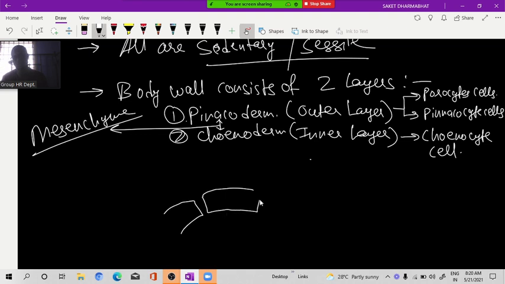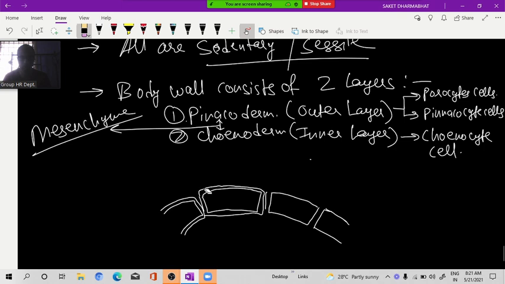I am making the body wall of the sponge.